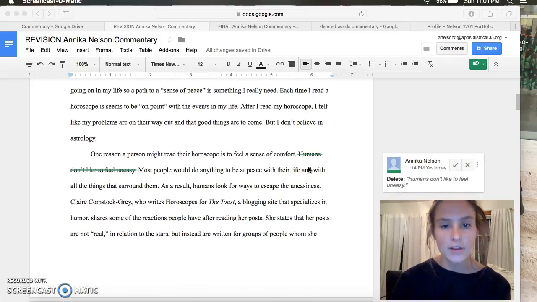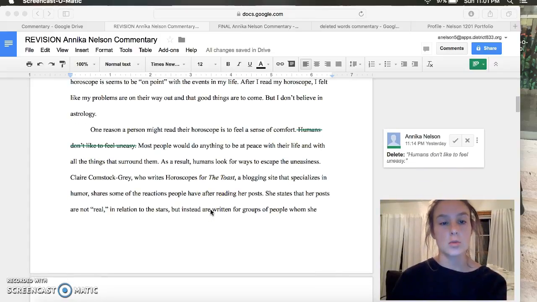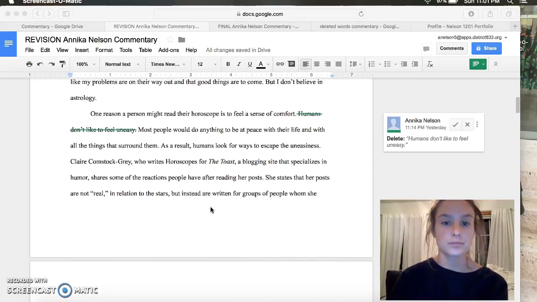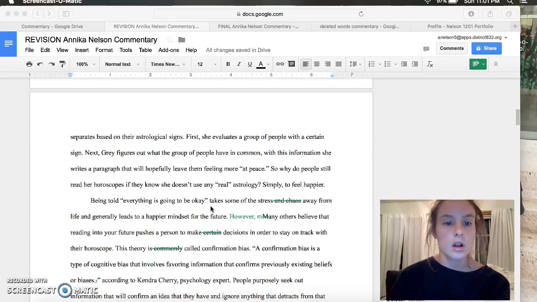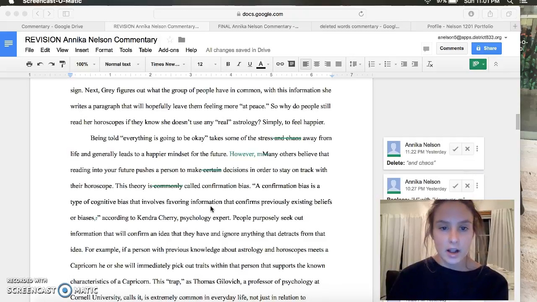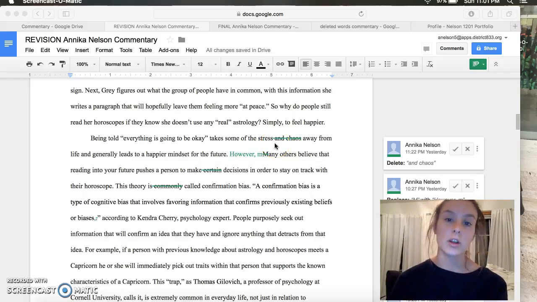In the second paragraph, I deleted this sentence here because it was a little redundant of the previous sentence and the following sentence. So I thought the point still got across without it being there, so it wasn't necessary. In the third paragraph, I erased "and chaos" because stress and chaos kind of go hand in hand. Again, it's kind of redundant.